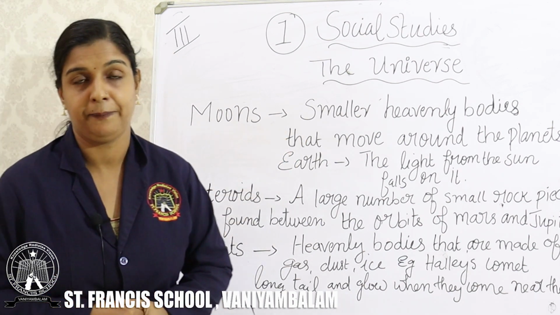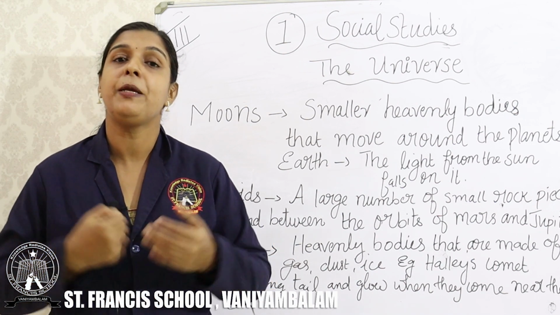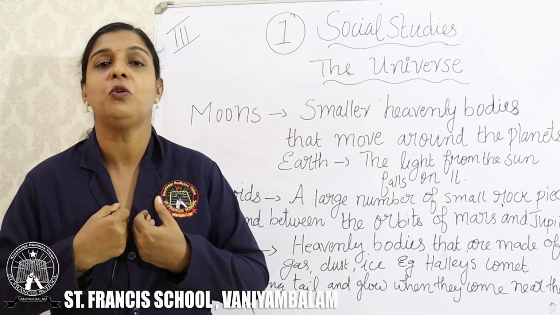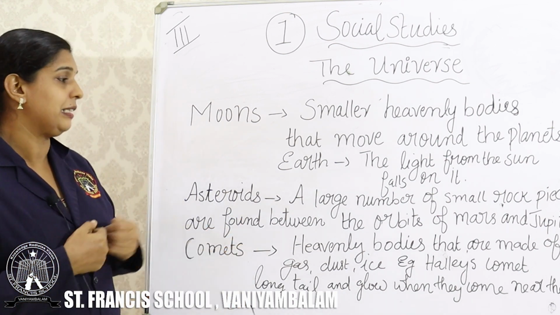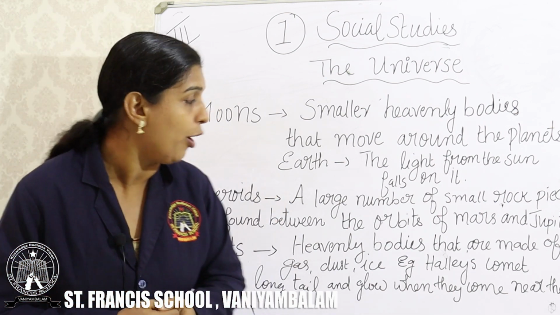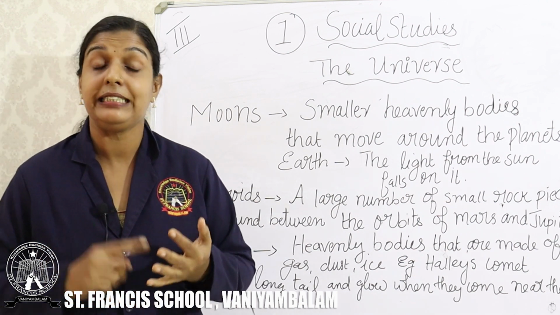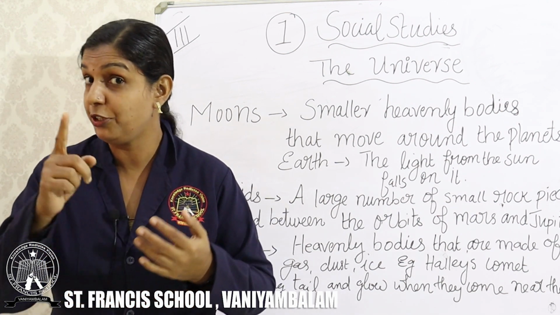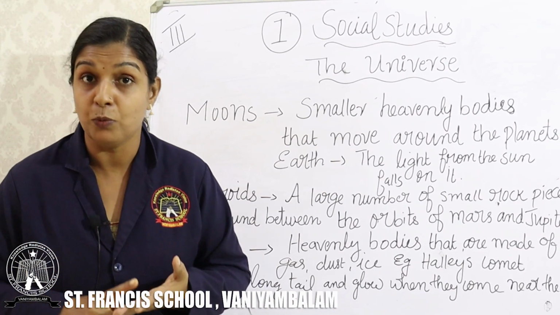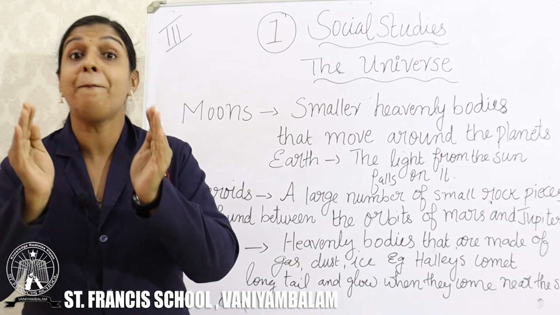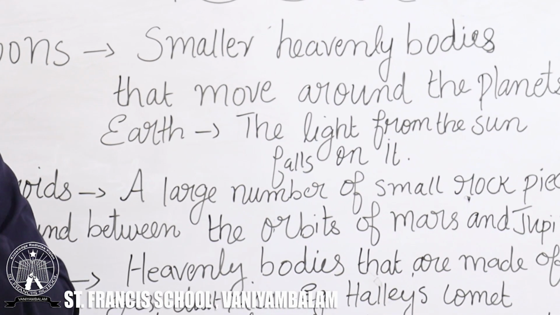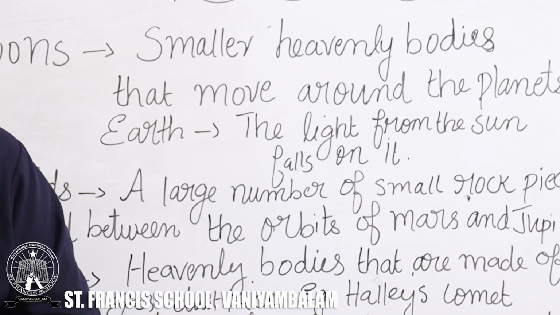About the comets. What do you mean by a comet? Have you heard about the comets? If you are in the classroom, I can hear the answers. They are also heavenly bodies that are made up of gas, dust and ice. In the universe, I told you, there are not only the stars, the sun and the planets and their moons, but also small pieces of rocks, dust particles, gases and ice. They are all included in the universe.